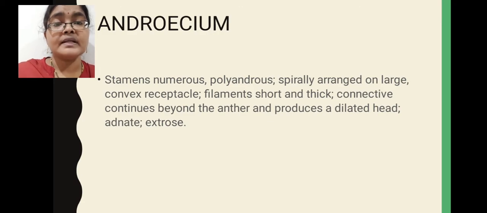While describing the general characters of the flower, I forgot to mention one point, that is hemicyclic. The flower is hemicyclic. Hemicyclic means the non-essential organs are arranged in 2 successive whorls. The outer whorl comprises calyx, the second whorl comprises corolla. Next, the remaining 2 inner whorls: the third whorl comprises the androecium part, the fourth whorl comprises the gynoecium part. Here androecium and gynoecium members are arranged in a spring-like structure, that means they are arranged spirally.